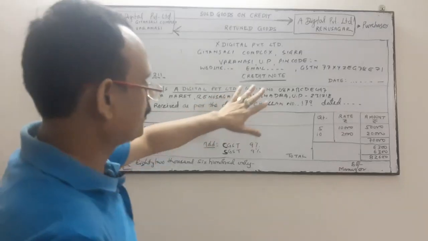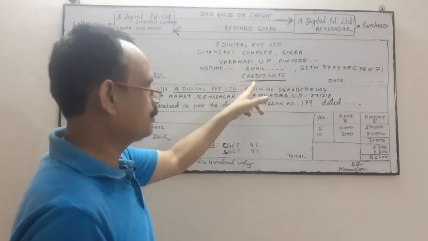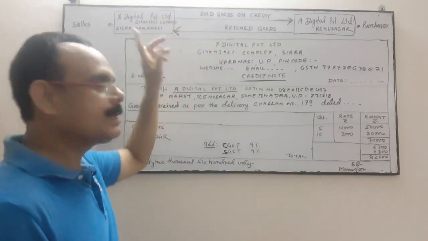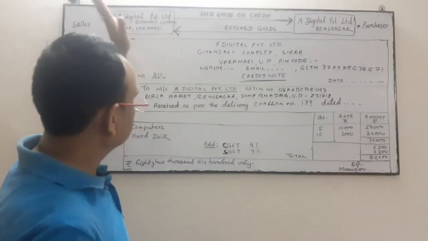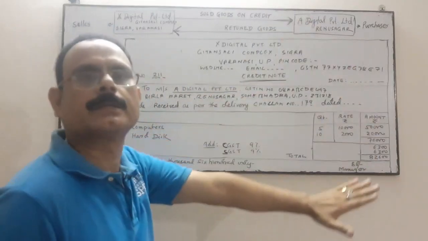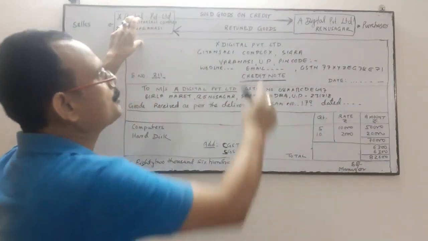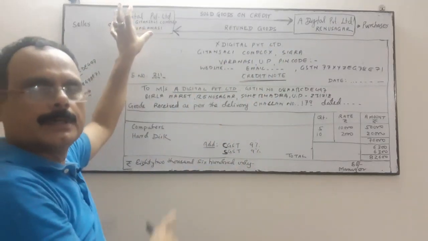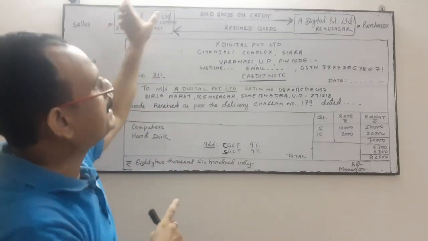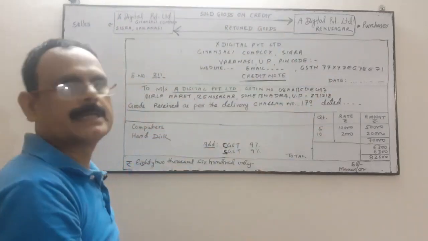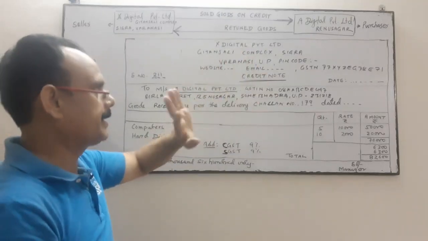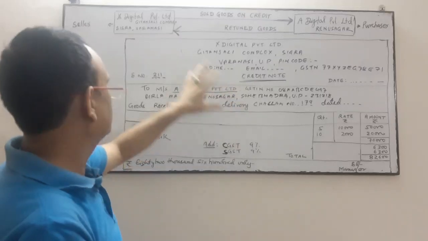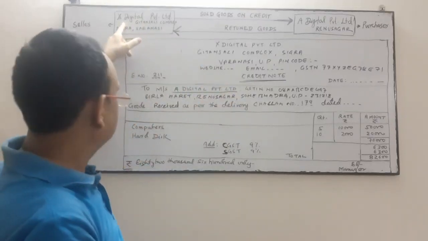So now I have changed from debit note to credit note. Now the name of the X Digital company, the seller company, will come, because a credit note will be given by the seller to the purchaser. When the seller receives the goods returned by the purchaser, after receiving the goods, the seller will send a credit note to the purchaser, that is, A Digital Private Limited. So this credit note will be in the name of the seller.